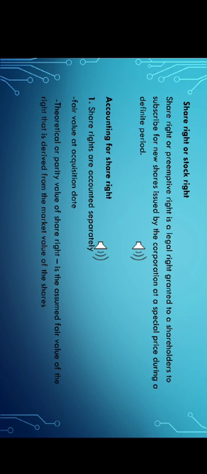Then when the share is selling ex-right, the value of one right equals the market value of the share ex-right minus the subscription price, divided by the number of rights to purchase one share.